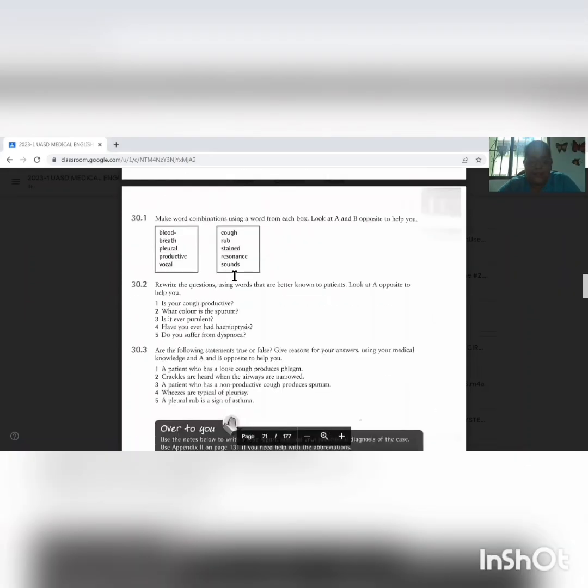Unit 30, the respiratory system. Exercise. 30.1. Make word combinations using a word from each box. Look at A and B opposite to help you. Bloodstain. Red sounds. Plural rub. Productive cough. Vocal resonance.